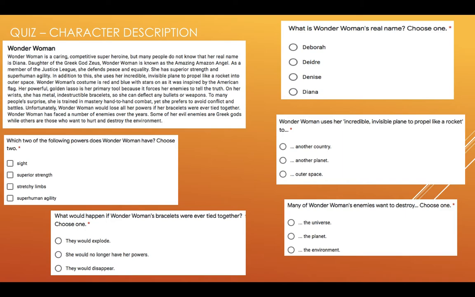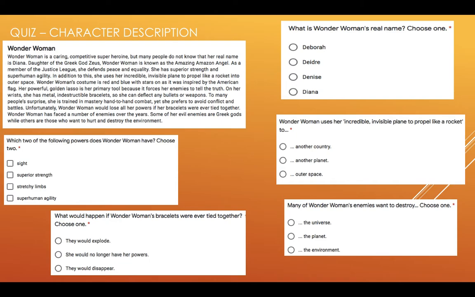Unfortunately, Wonder Woman would lose all her powers if her bracelets were ever tied together. Wonder Woman has faced a number of enemies over the years. Some of her evil enemies are Greek gods, while others are those who want to hurt and then destroy the environment.